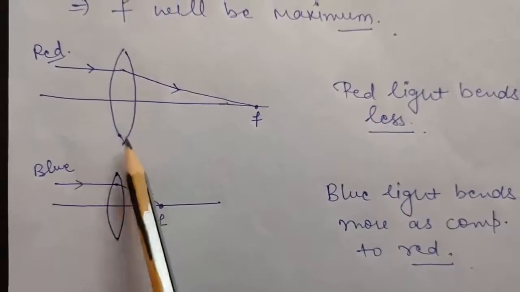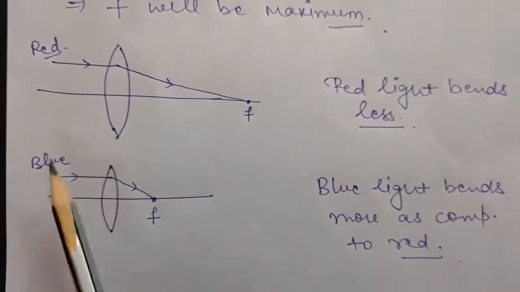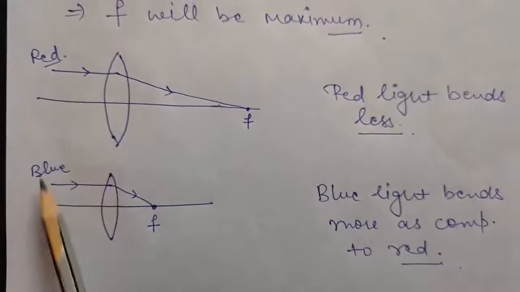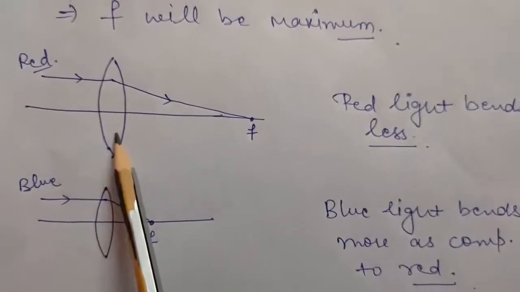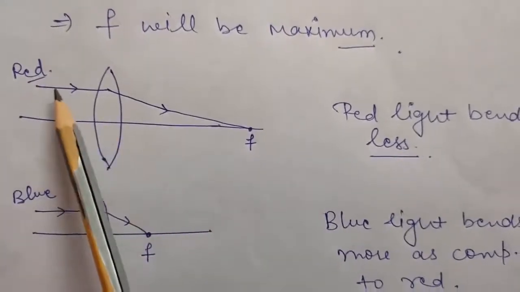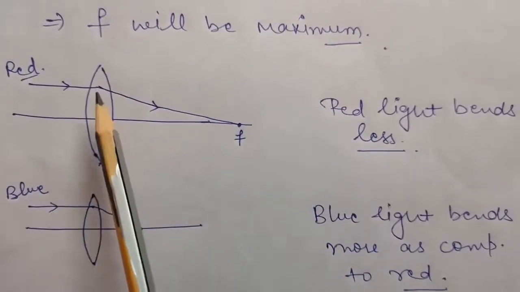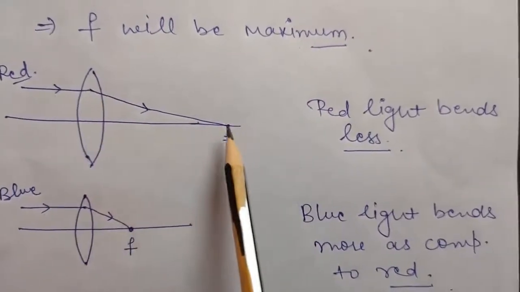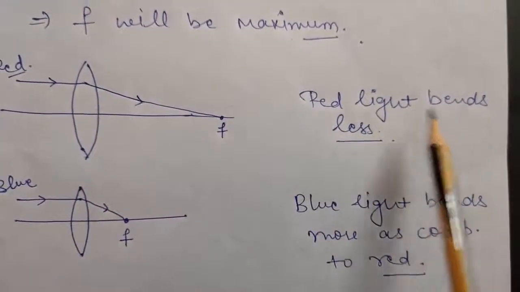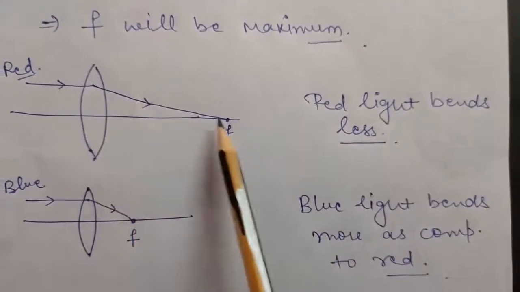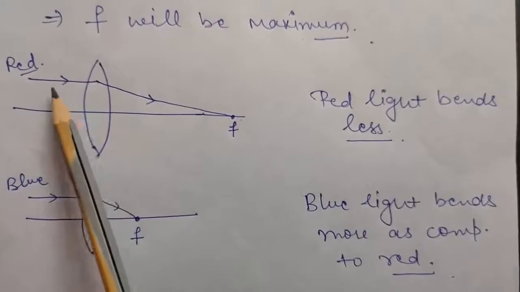the convex lens. I have taken two cases in which red light and blue light are falling on the same lens. As you know, the focal length will be maximum for red color, so the red light will bend very less, and therefore a very large focal length will be there for this red light.